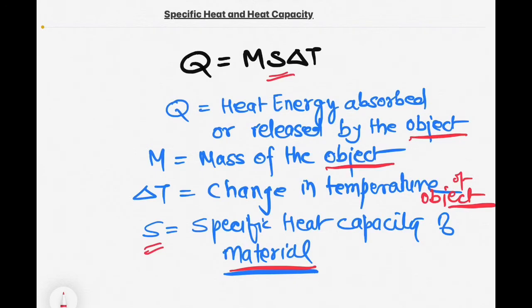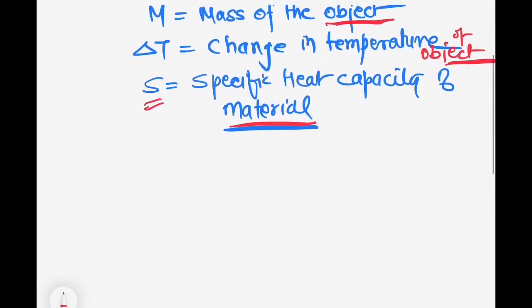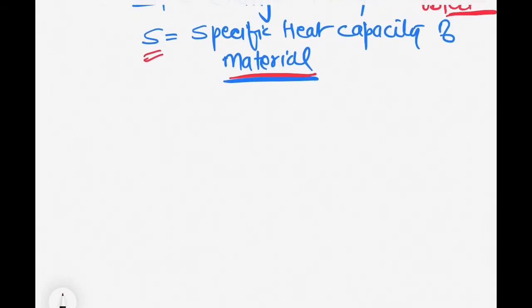All other three parameters are related to the object, while this parameter is related to material. So a specific heat capacity is the property of material, not the object. We are using the same equation to define the specific heat capacity of any material. So we can rewrite this equation as s equal to Q by m delta T.